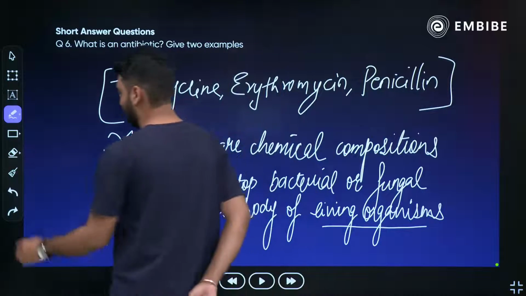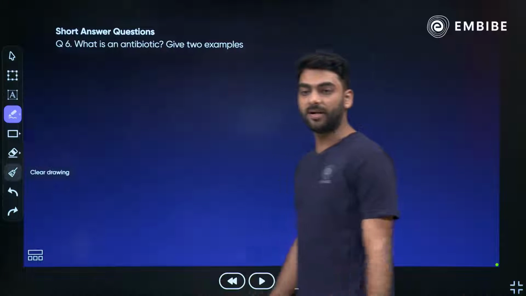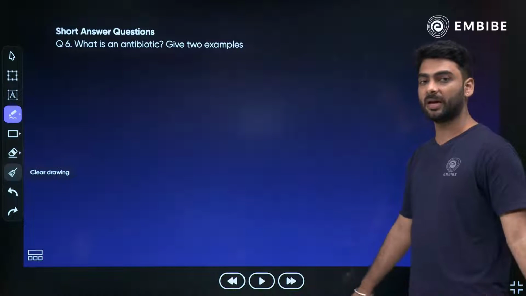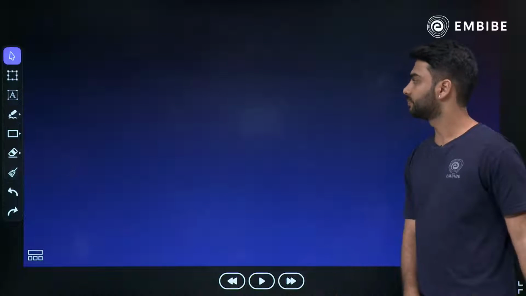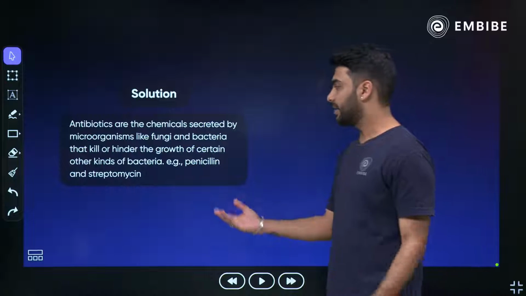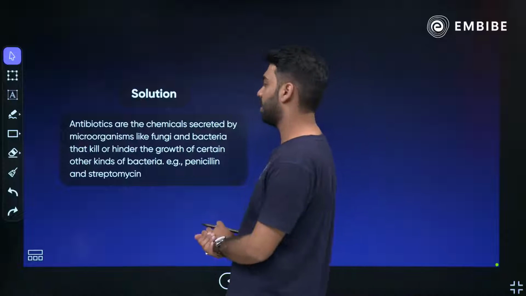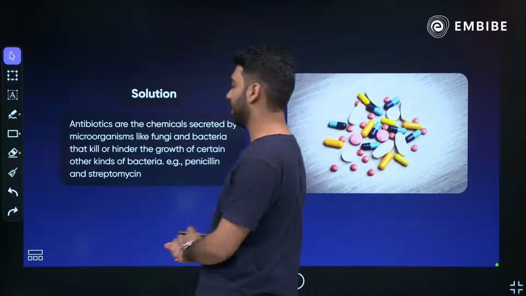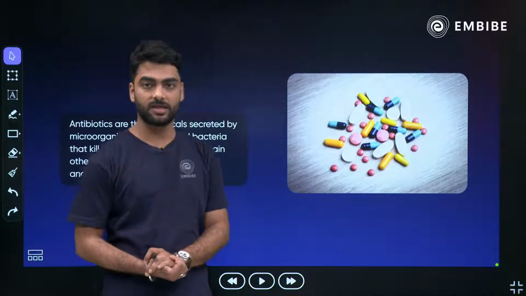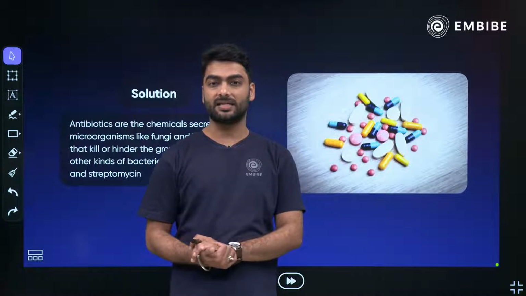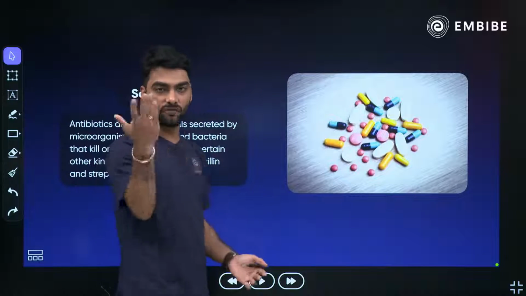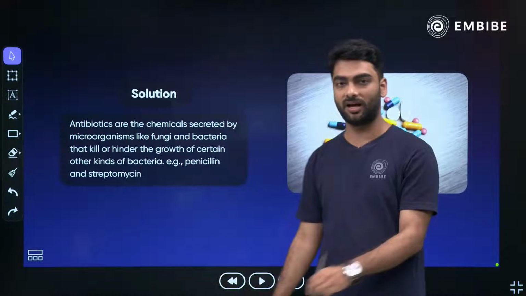The first antibiotic was made by Alexander Fleming called penicillin using the fungus Penicillium notatum. So antibiotics are the chemicals secreted by microorganisms like fungi and bacteria that kill or hinder the growth of certain or other kinds of bacteria, penicillin and streptomycin. That's great, Neha. I understood you're from grade 10.